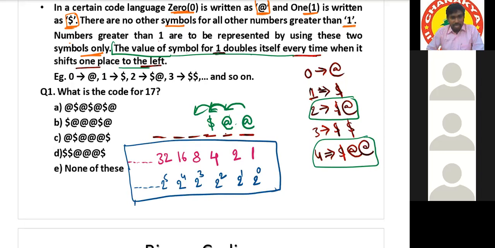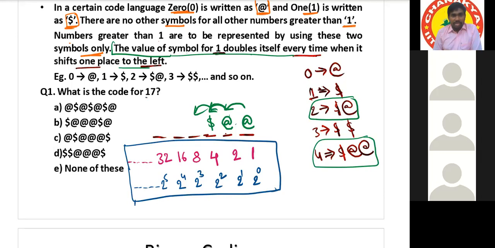10. Deci means 10, right? 10 power 0, 10 power 1, 10 power 2. That is why we call the first place the units place, the next place the tens place, the next place the hundreds place. This is the basic thing about the binary system. And now we'll go to the question.